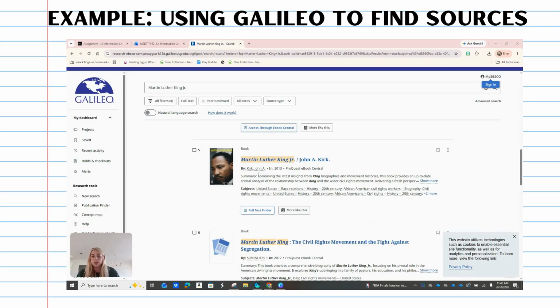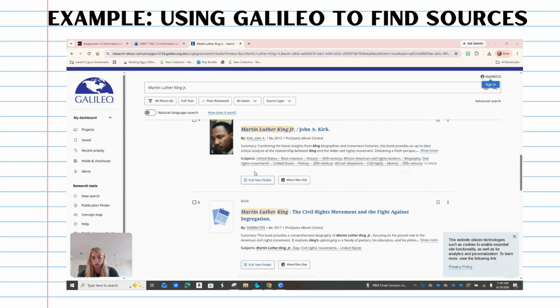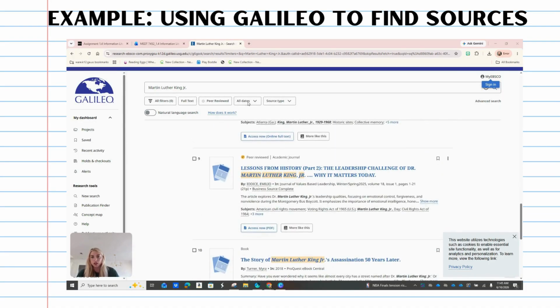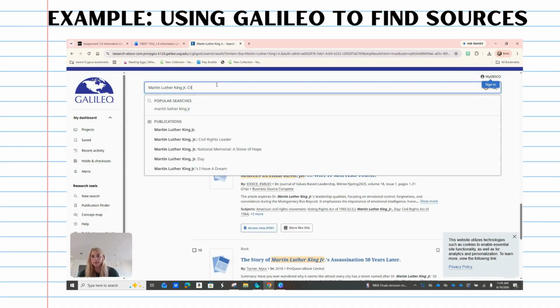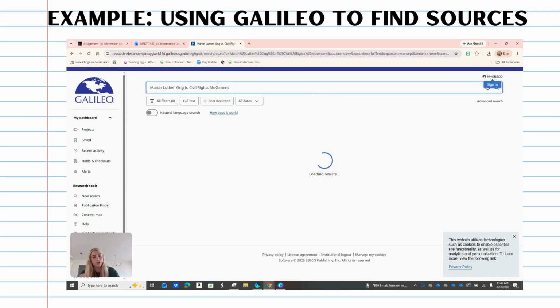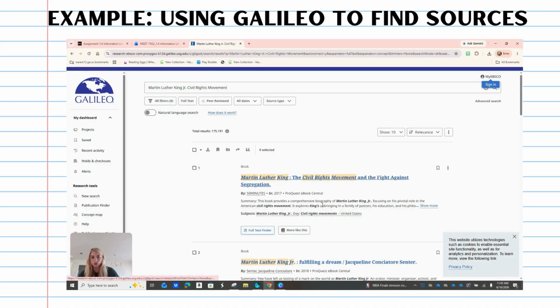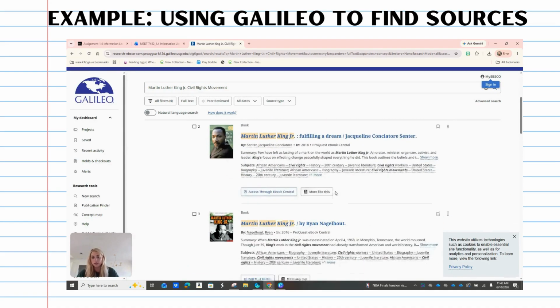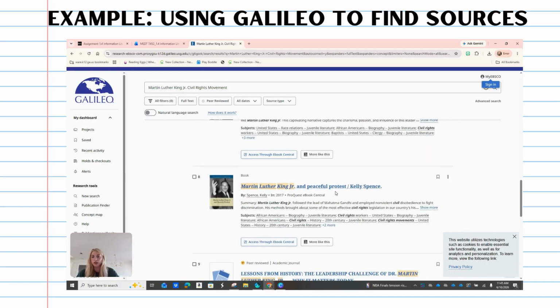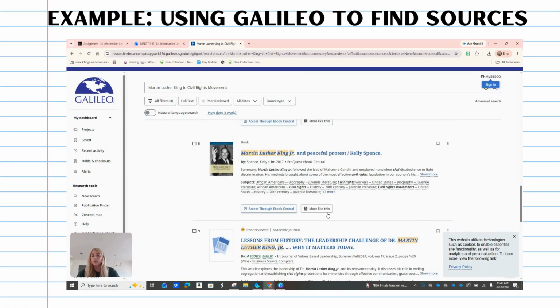It kind of gives you a summary here. It gives you the author, which is a good tip. Remember that it is a reliable, credible source. So these are just different things that you can use to search. And even if you want to go up here and add civil rights movement to the search, that will narrow it down even more to your specific research. And tons of different sources come up. And most of these that are on Galileo are credible, reliable sources to use.